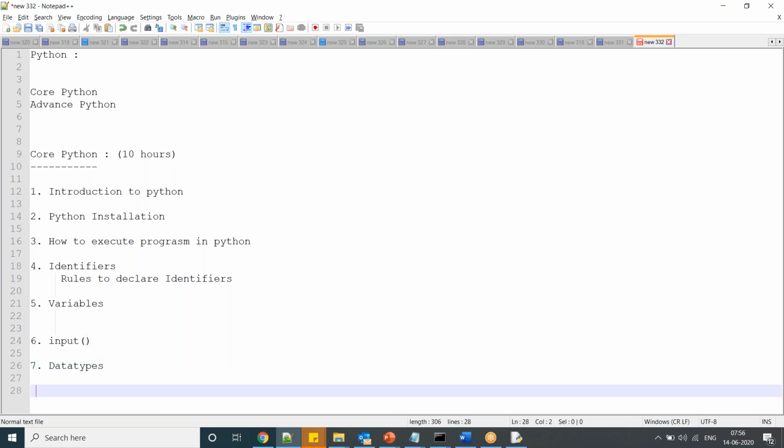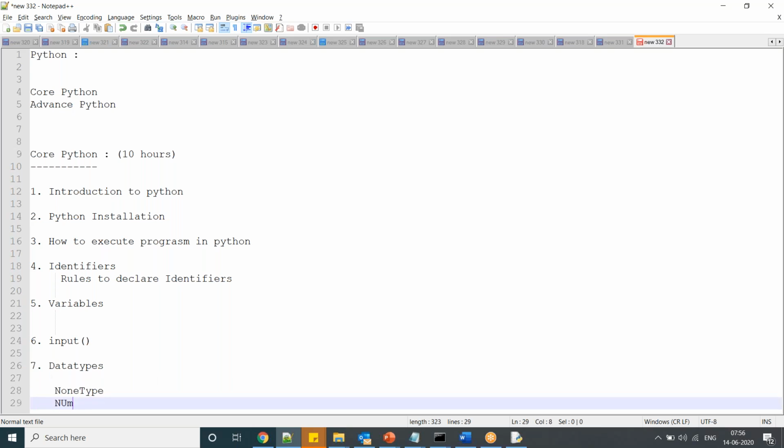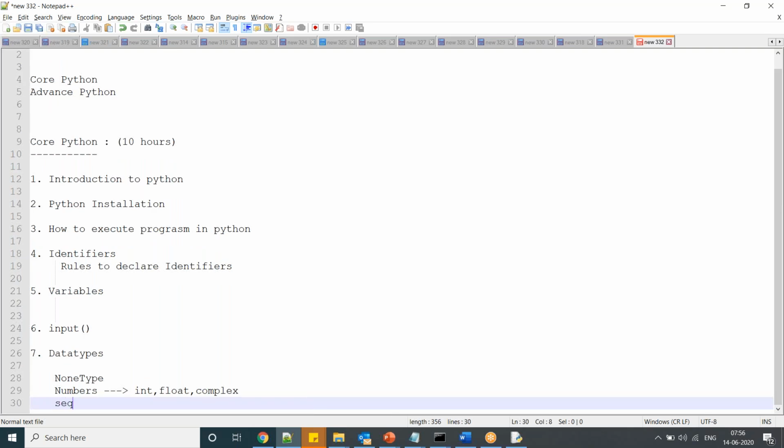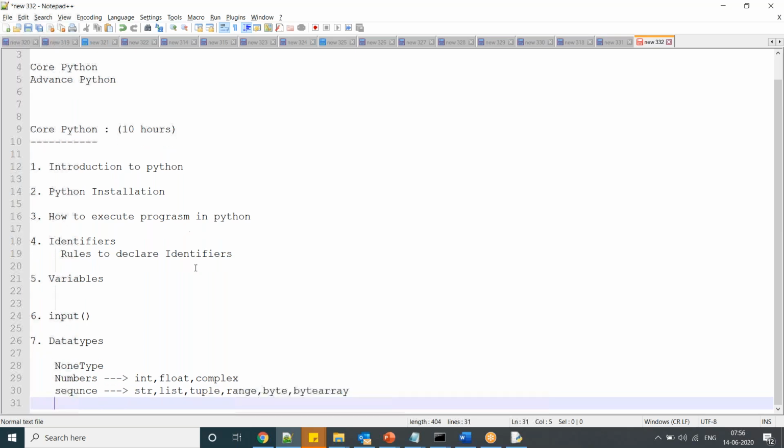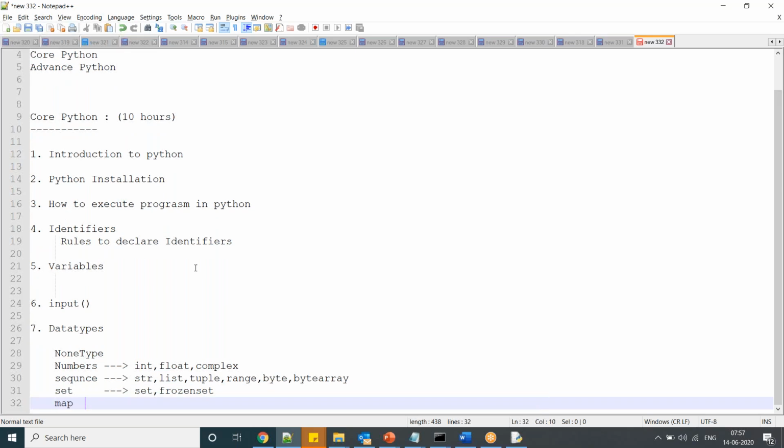In data types, we have different categories. A none type. Next, numbers: in numbers, we have int, float, and complex. Next, sequence: in the sequence, we have string, list, tuple, range, bytes, and bytearray. Then we have sets: in the set category, we have set and frozenset. And map: in the map category, we have dictionaries.